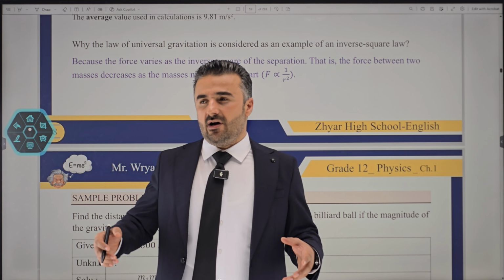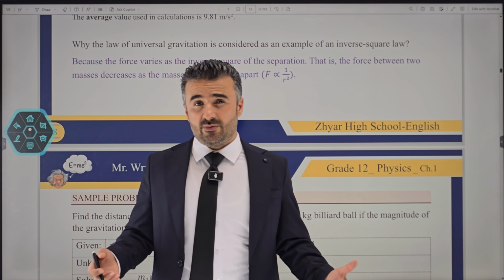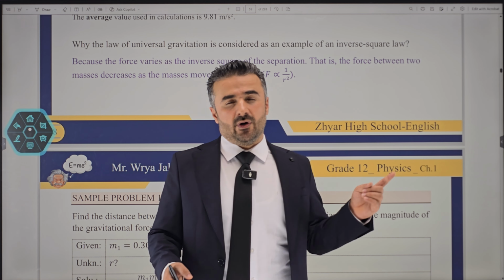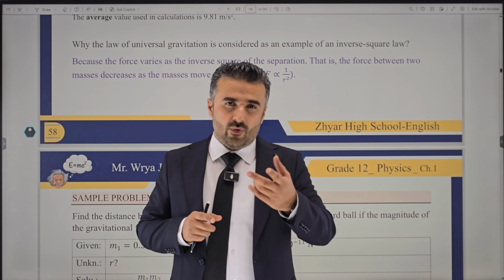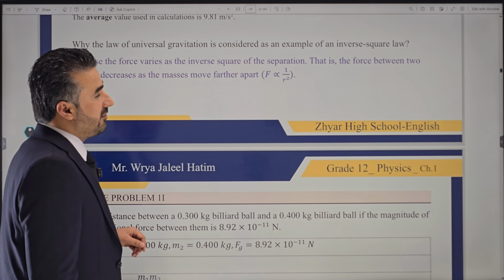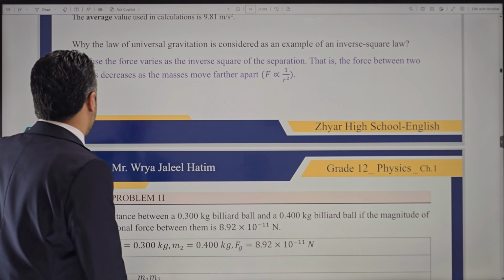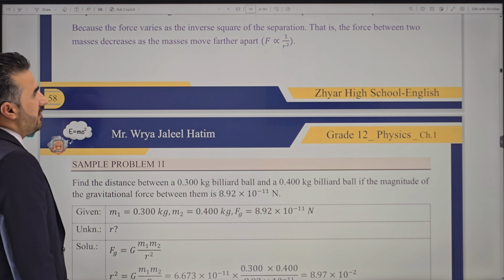Okay, so think about the relation between force and distance. Are they inversely proportional? Yes, that is the first part. Is it just with the distance or with the distance squared? Well, then it's with the distance squared. This is why we say it is an inverse square law, all right? Because the force varies as the inverse square law of the separation.